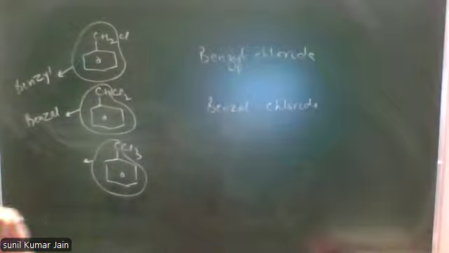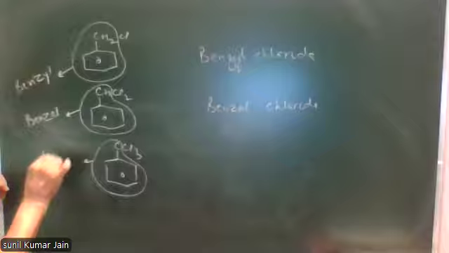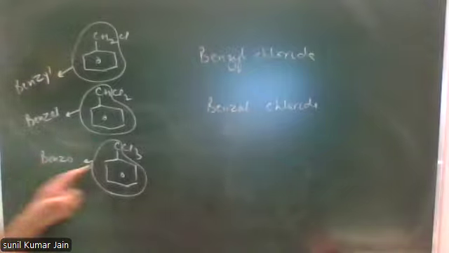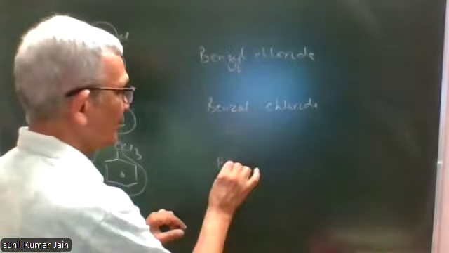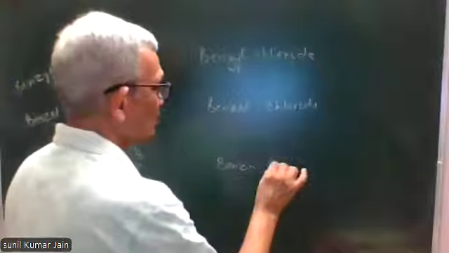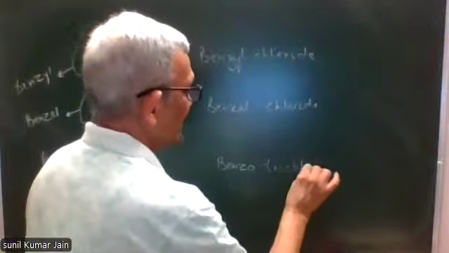Benzene ring with C is called benzo group. Therefore, common name is benzotrichloride.